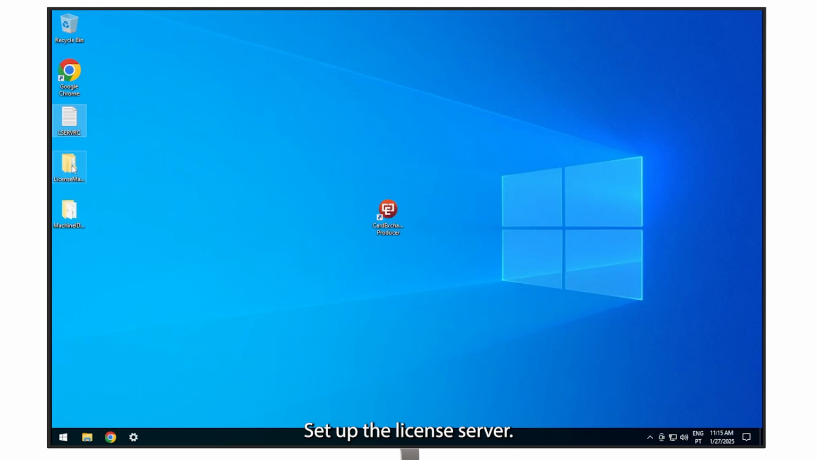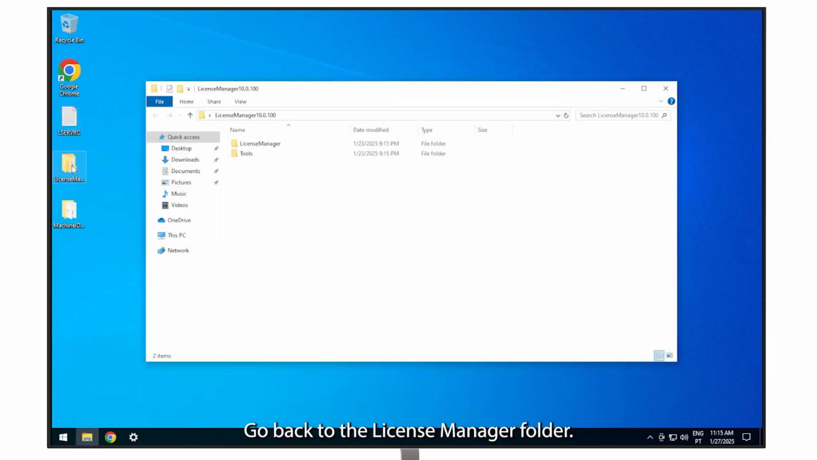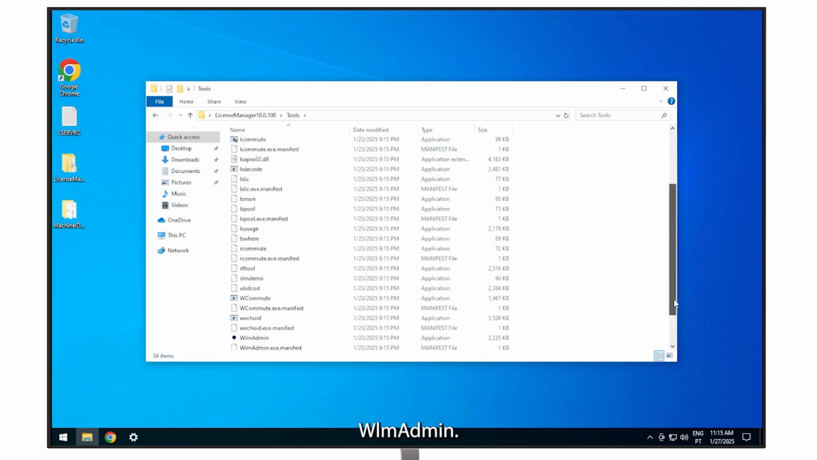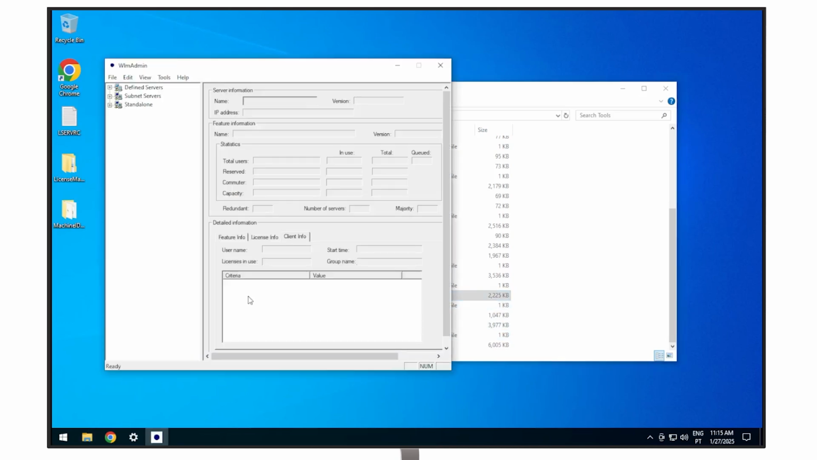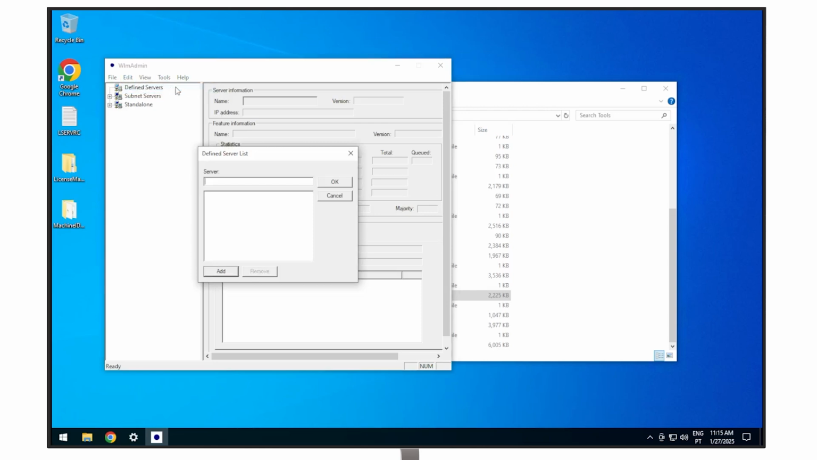Step 4. Set up the license server. Go back to the License Manager folder, open the Tools folder and run WLM admin. In the top menu, click Edit, then Define Server List. Click Add, then OK to create your server.